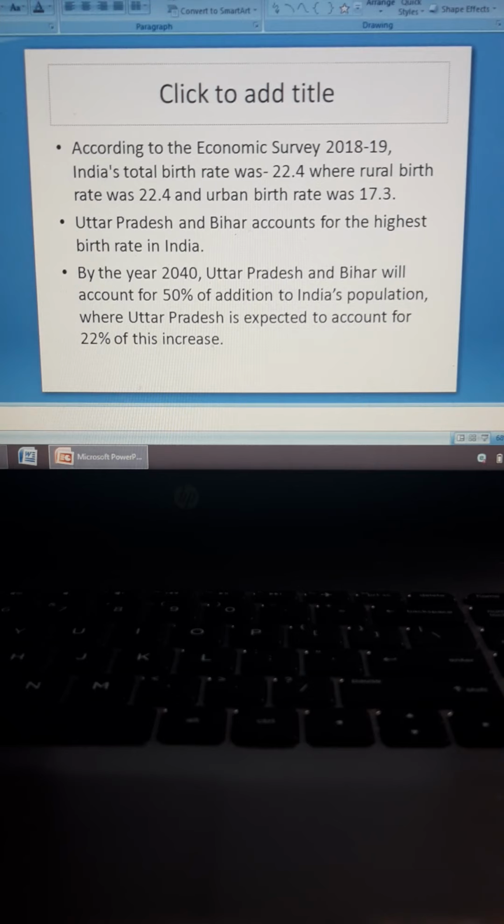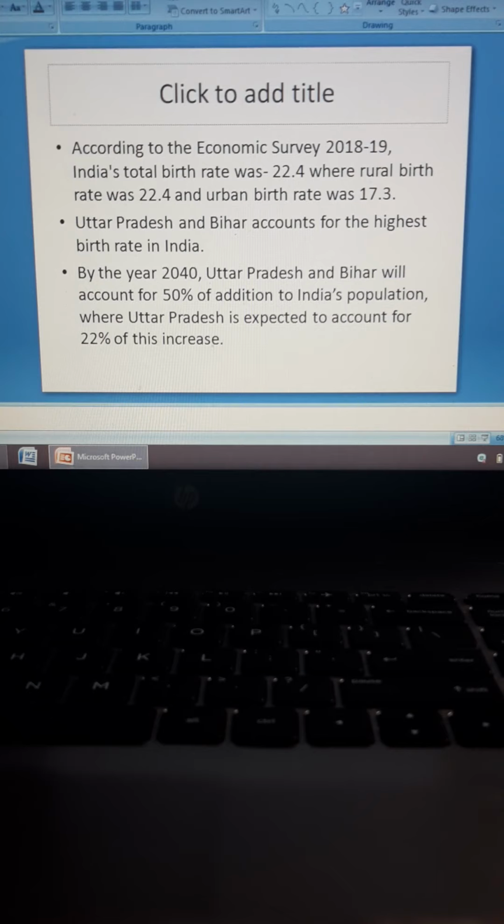The next point is that Uttar Pradesh and Bihar account for the highest birth rate in India. These two are the states where the birth rate is extremely high. By the year 2040, Uttar Pradesh and Bihar will account for 50% of the addition to India's population.